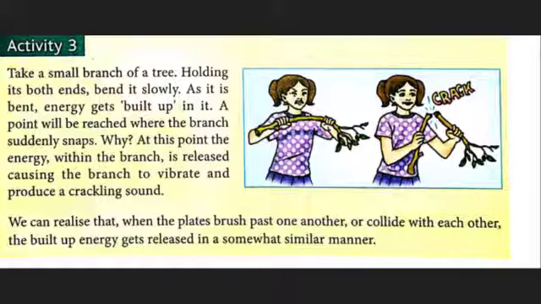As it is bent, energy gets built up in it. A point will be reached where the branch suddenly snaps. Why? At this point, the energy within the branch is released, causing the branch to vibrate and produce a crackling sound.